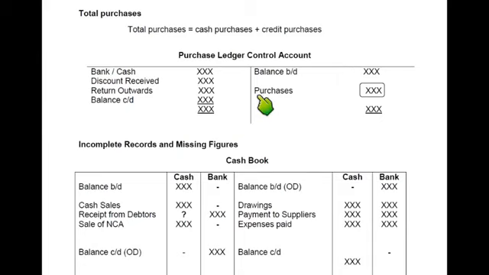So how do we calculate credit purchase? We need to make a PLCA. Purchase ledger control account is an account basically for creditors. Creditors is a liability. Opening liability, balance BD, will come on the credit side. If balance BD is on the credit side, balance CD will always come on the debit side, the opposite side. So in a PLCA question, or especially in a single entry scenario, there are no minority or abnormal balances.